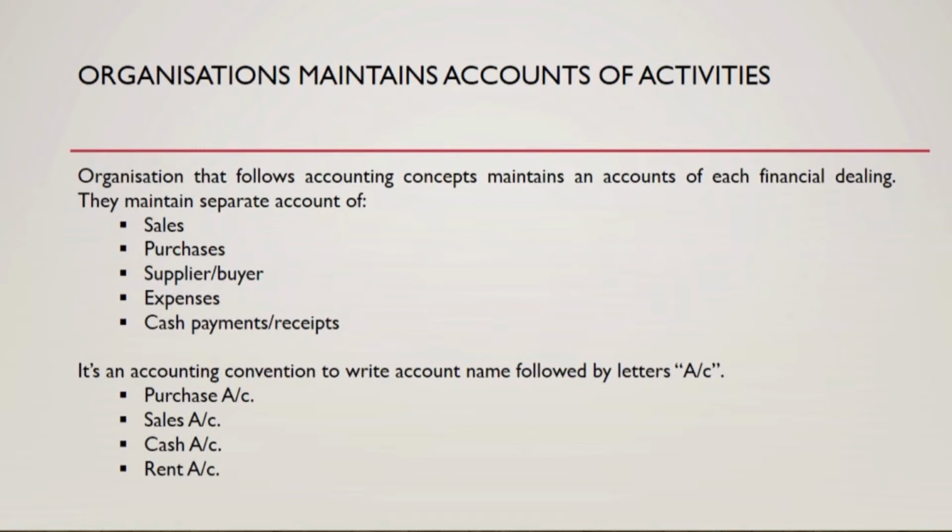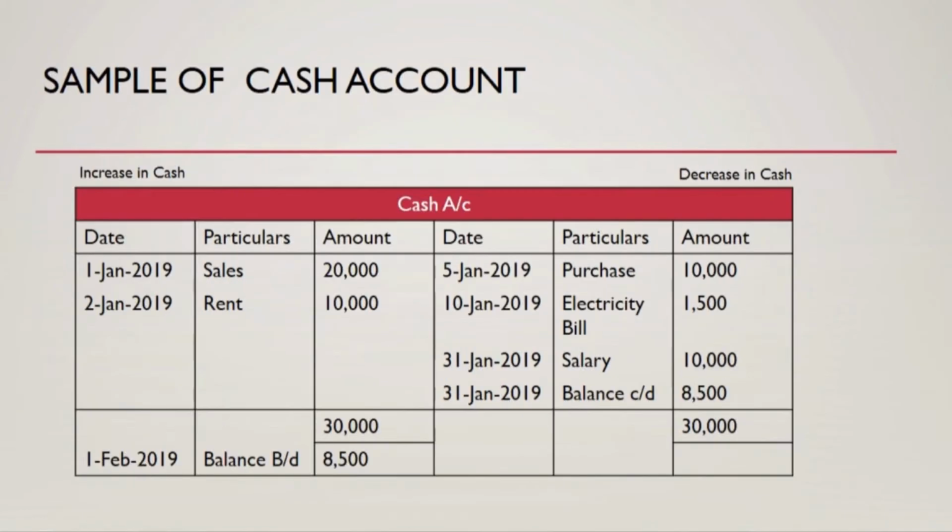Similarly, there could be many accounts, depending upon the activities. Suppose we are paying rent, then we maintain its account under the heading rent account, where we record all the rent payments. So this is how accounting is done. Let me show you how a cash account would look like.